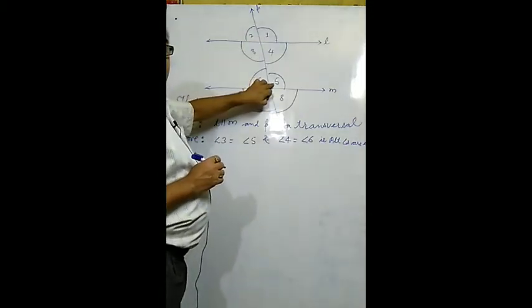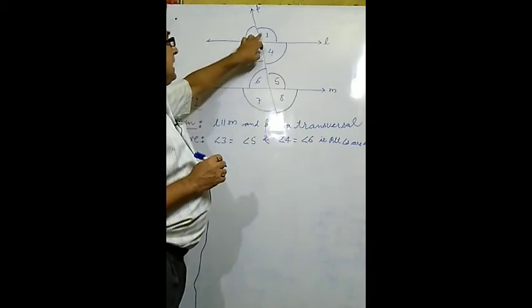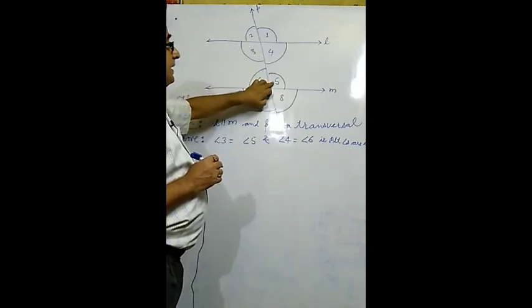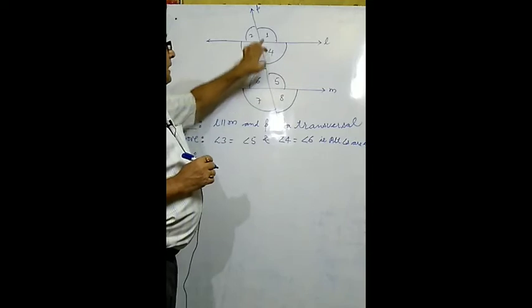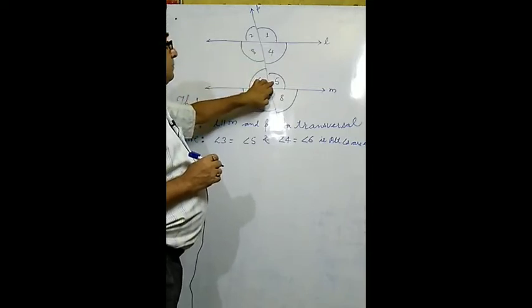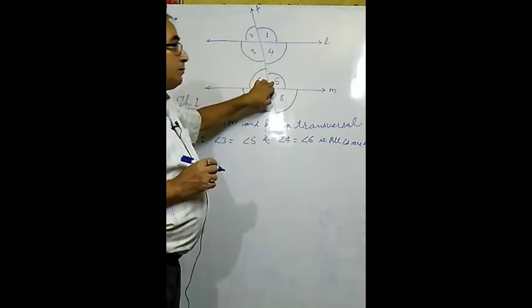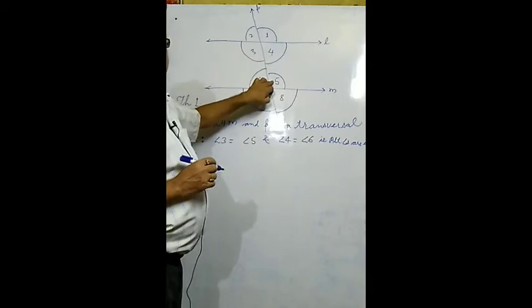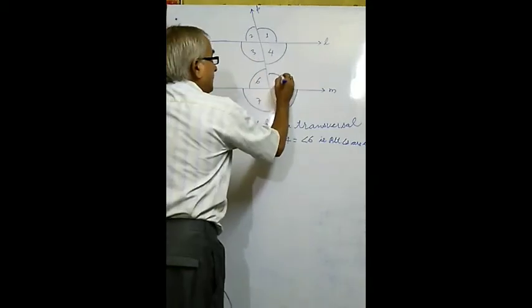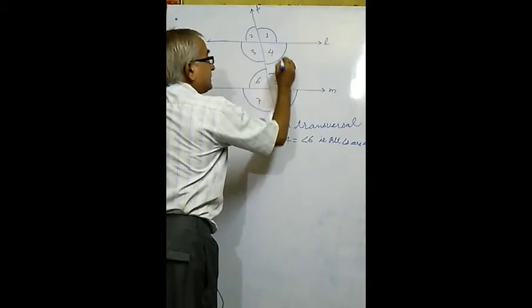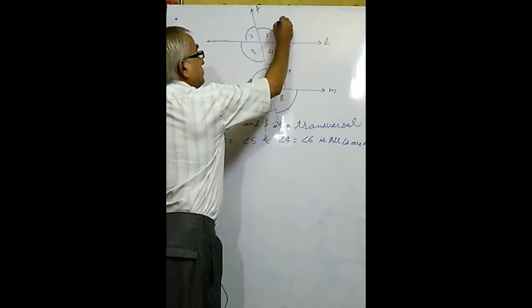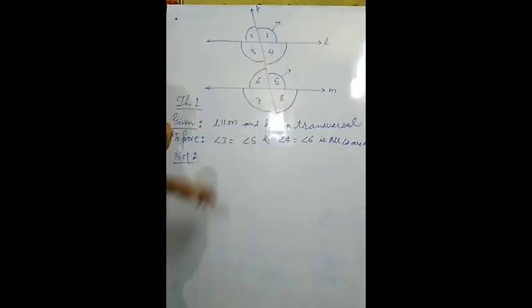Angle 5. Can we write this? We have angle 1 equals angle 5. What reason is there? Both the angles, angle 1 and angle 5, are corresponding angles. See, the opening of this one is in this direction and the opening of this one is also in the same direction. So angle 1 and angle 5 are corresponding angles.